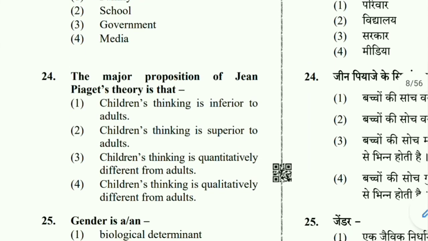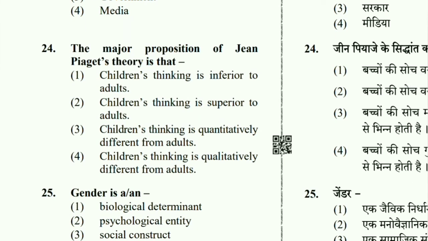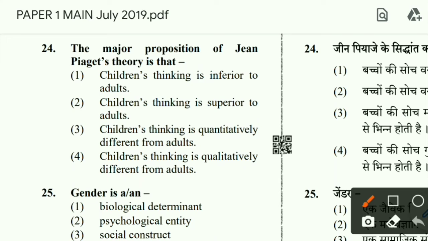Then question number 24. The major proposition of Jean Piaget's theory is that children's thinking is inferior to adults, children's thinking is superior to adults, children's thinking is quantitatively different from adults, children's thinking is qualitatively different from adults. Remember one thing. Before Piaget, those who worked with children's cognitive development, the common assumption in psychology was that children are merely less competent thinkers than adults.